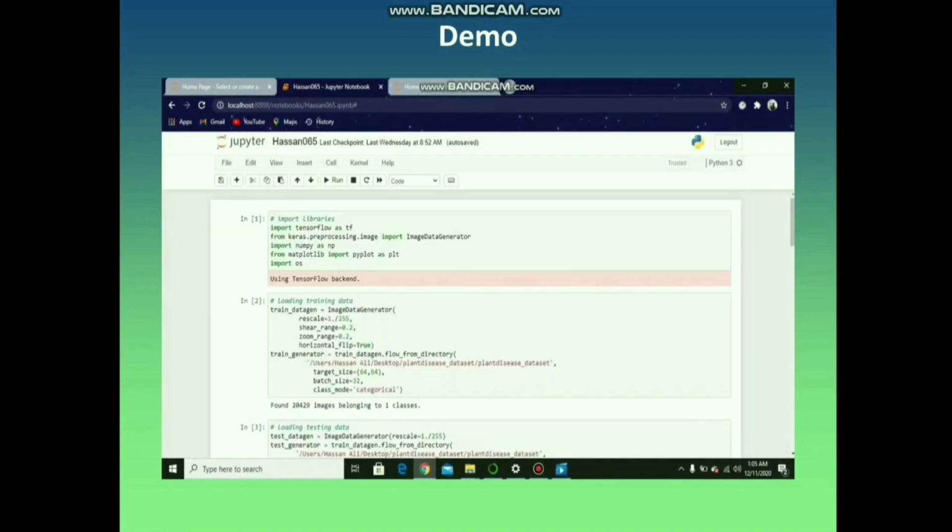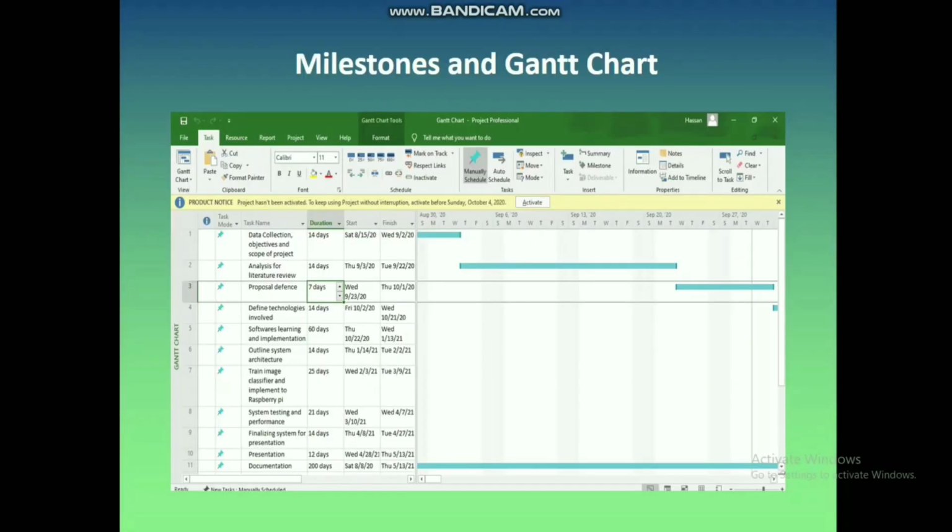Now Shoaib will continue. Assalamu alaikum. My name is Mohammad Shoaib. Now moving toward the next slide. Here is the Gantt chart of our project. Here is all the scenario that we are following. We have already done some of our tasks.